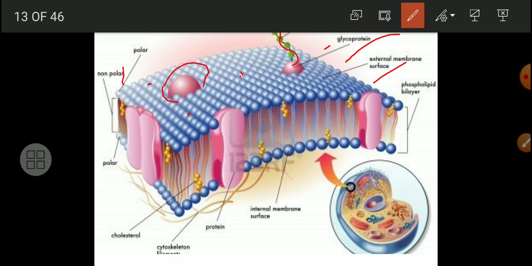This is a polar end, and below that, the plasma membrane is made up of two types of molecules, lipids and proteins. So you have to keep in mind it is lipoproteinous in nature.